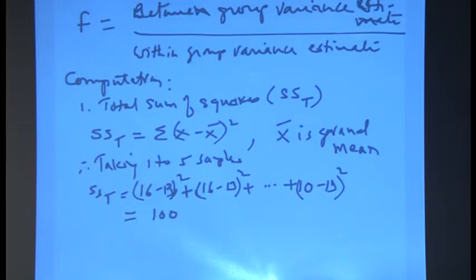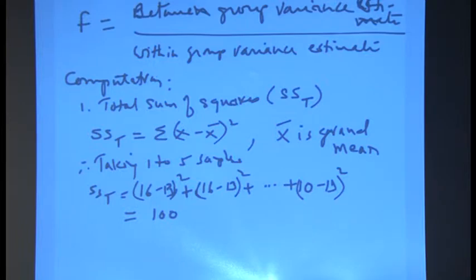Here is how the computation is done. First, let us find the total sum of squares, SST. Sum of squares, total sum of square. Okay. So, sum of squares is here, SST is equal to sum of x minus x bar the whole square, where x bar is the grand mean. So, x bar is the grand mean and x is the score. So, therefore, taking 1 to 5 samples. So, we have the 5 categories, each one we have to take.